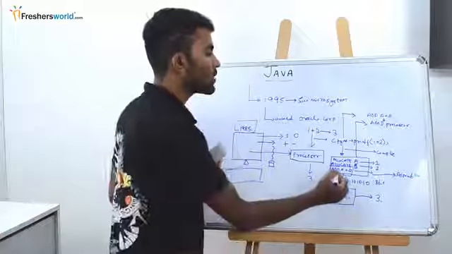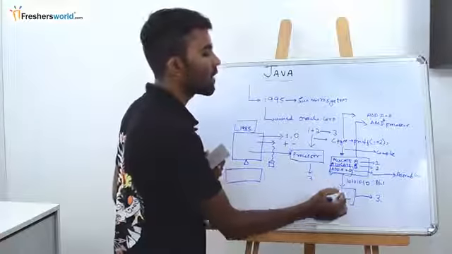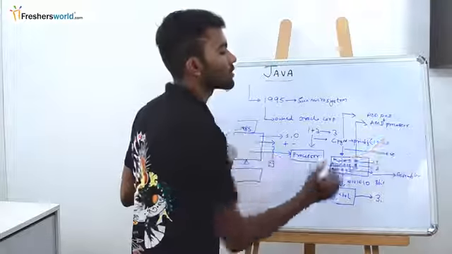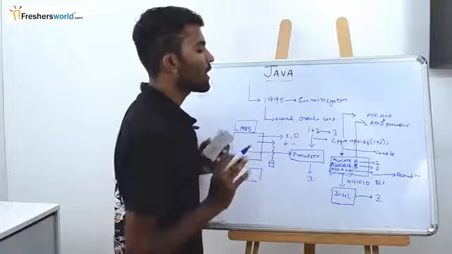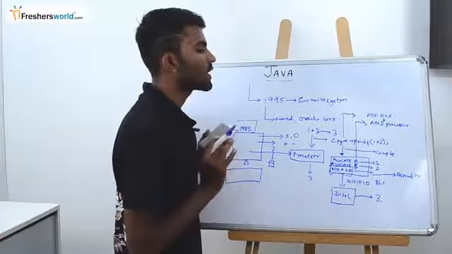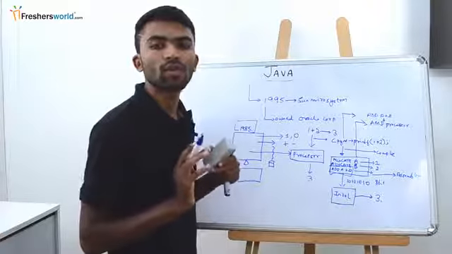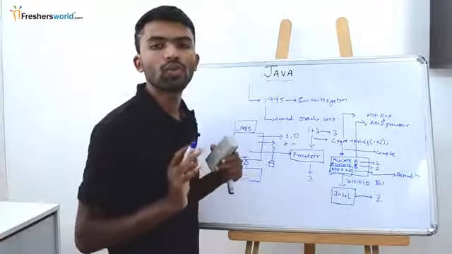The instruction add A plus B for the Intel processor may not work for the AMD processor. Now if I want a program that adds two numbers and gives me the output on any operating system or any processor, what should I do is the question.